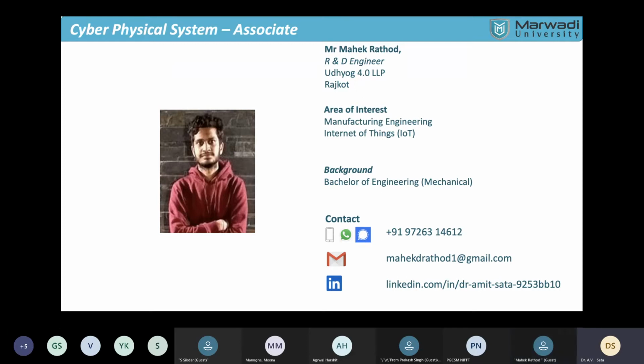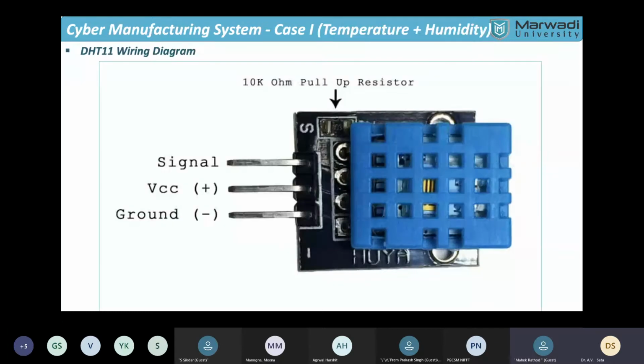So now, with all the participants' permission, I will hand over the hands-on session to Mahek. He will demonstrate how the actual system will work. First, he will go through the theoretical aspects.